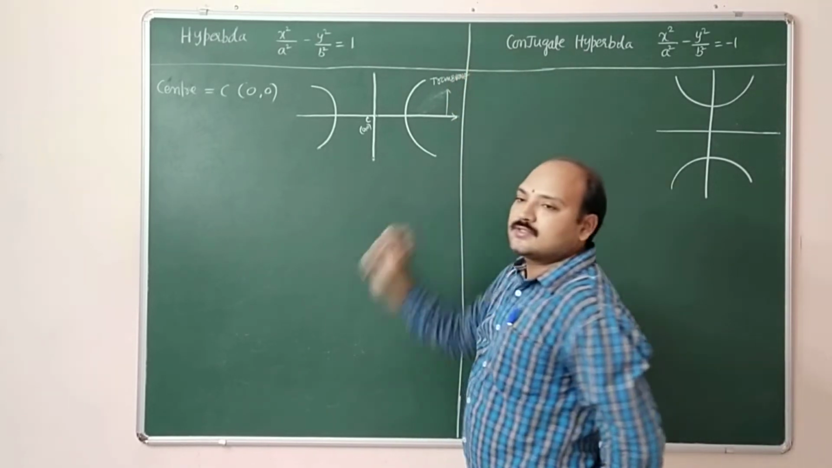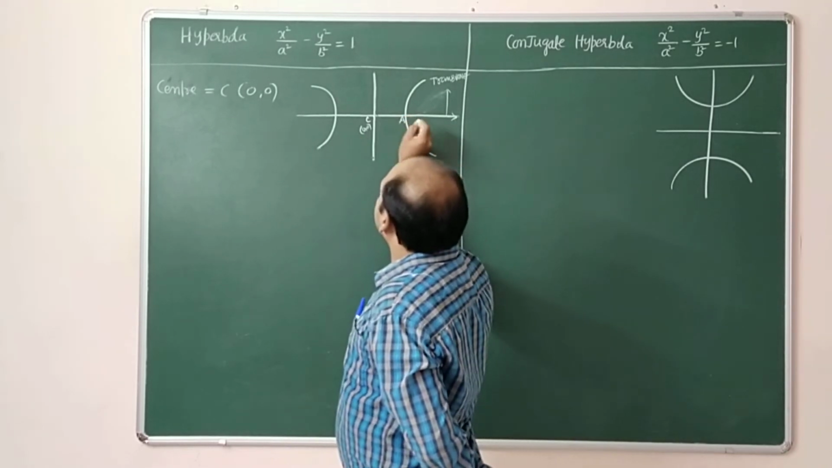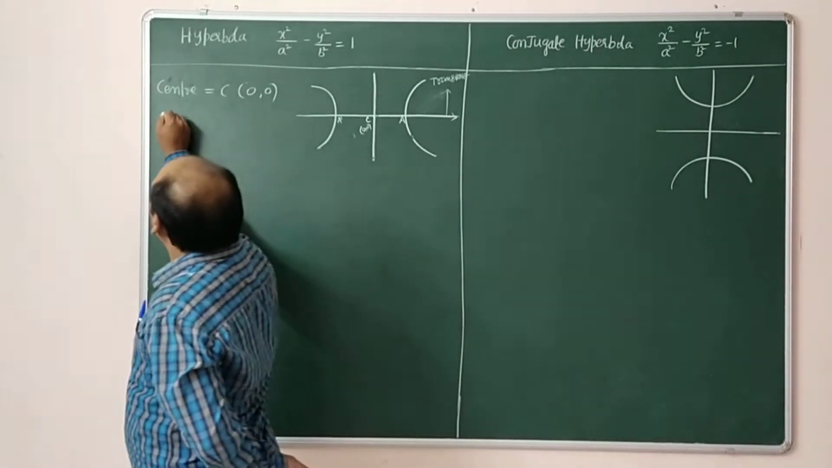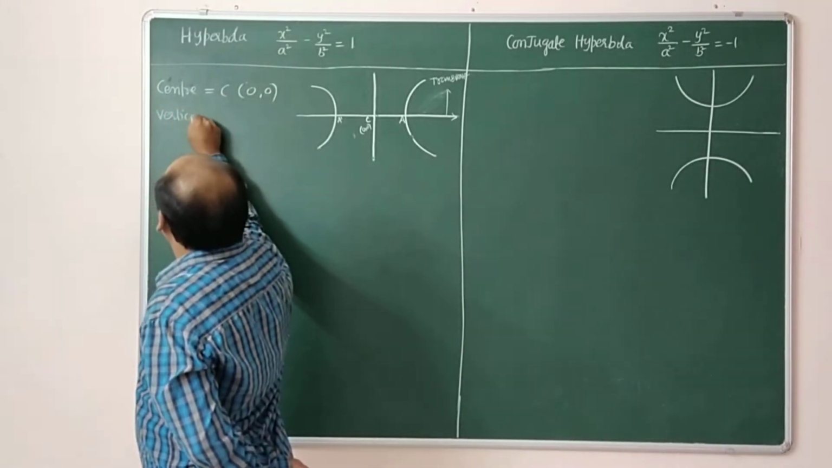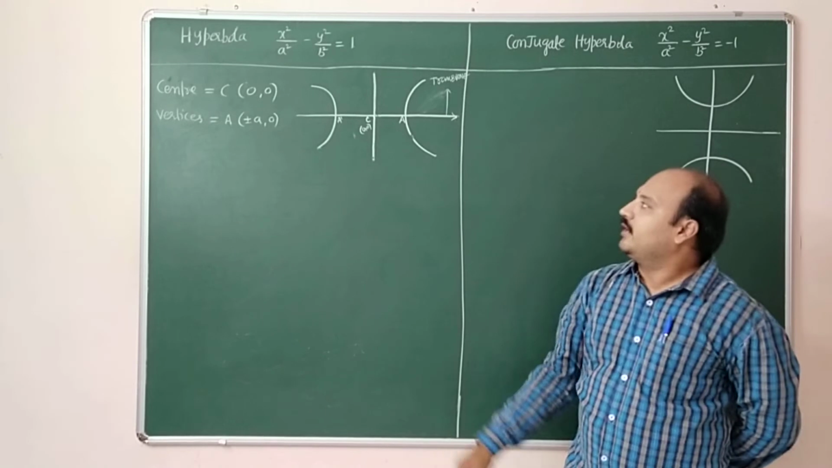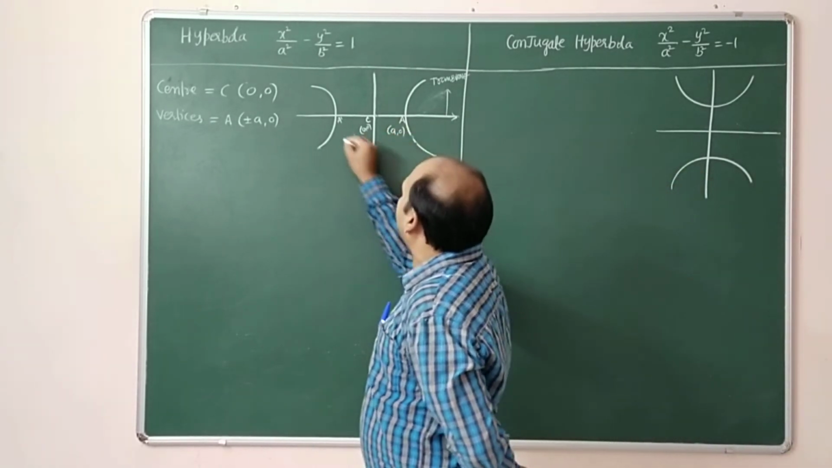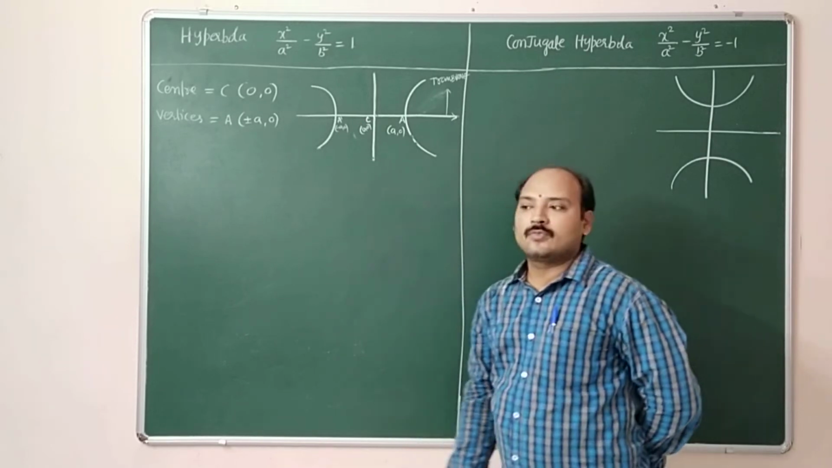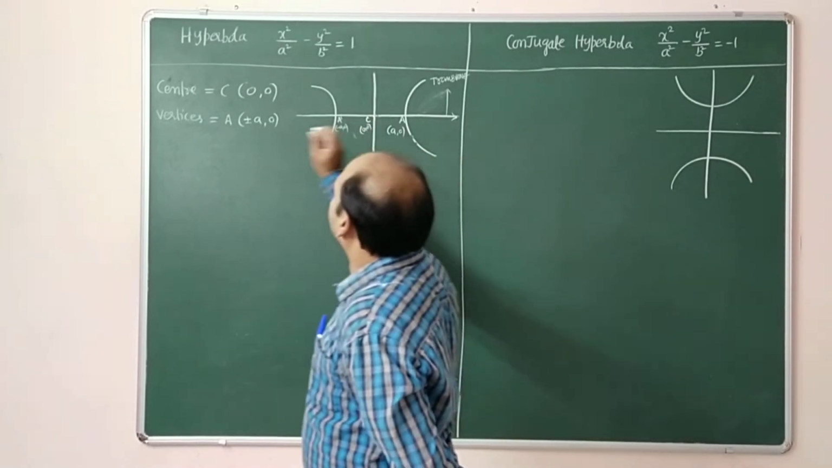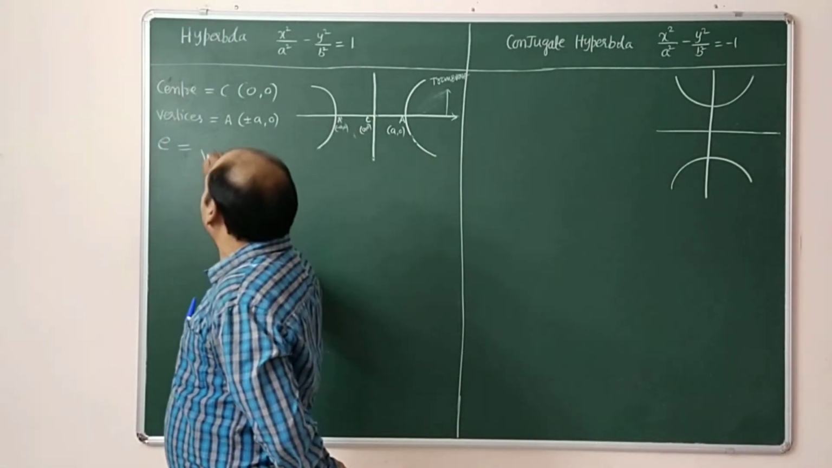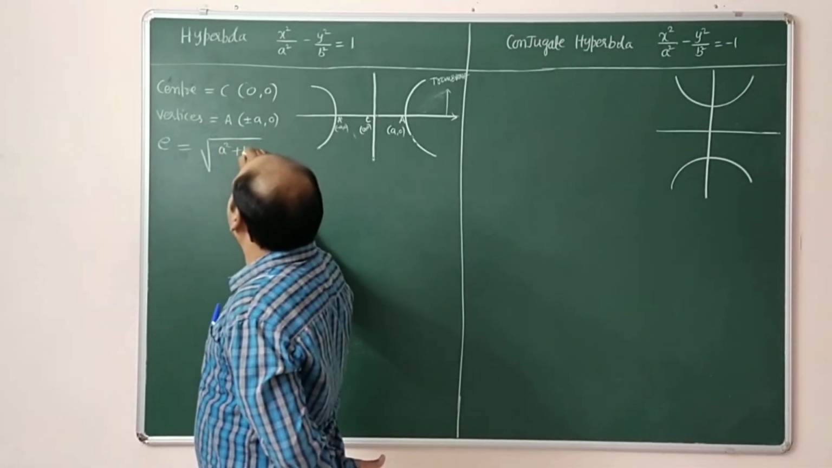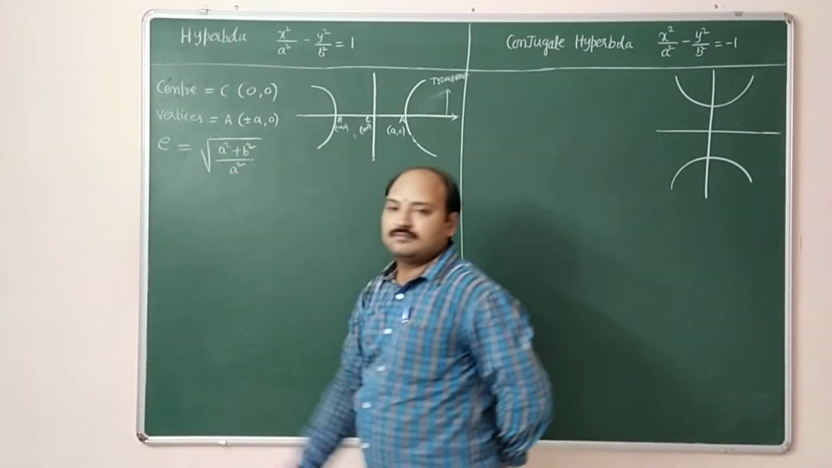Transverse axis cuts at the points A and A dash. A and A dash are called vertices of a hyperbola. So vertices: instead of writing A dash, A is (a, 0) and (minus a, 0). After that, next, eccentricity. E is equal to eccentricity of hyperbola, root over a square plus b square divided by a square.